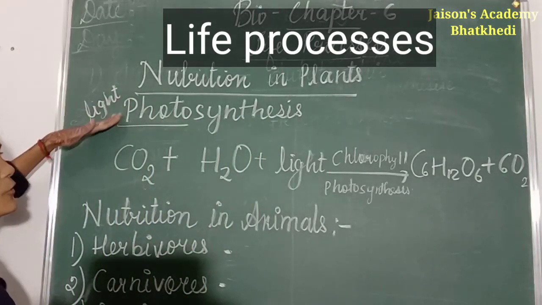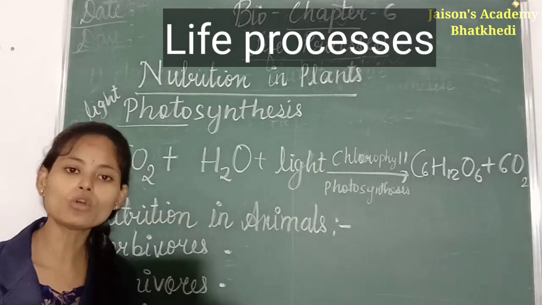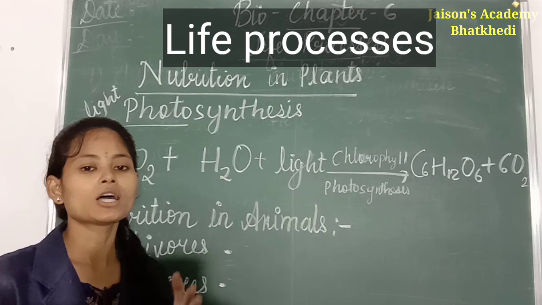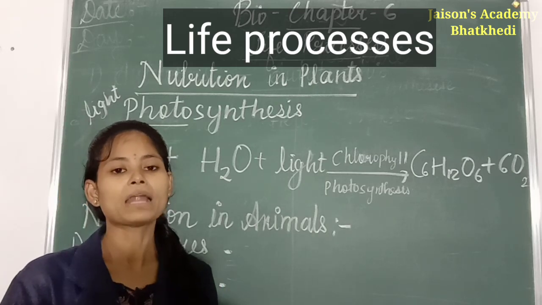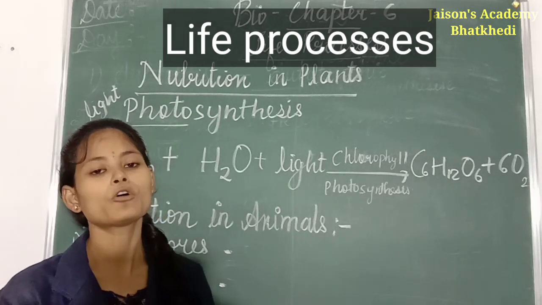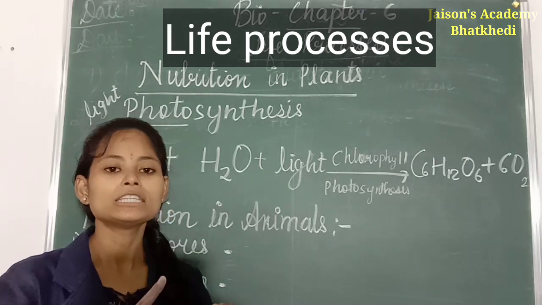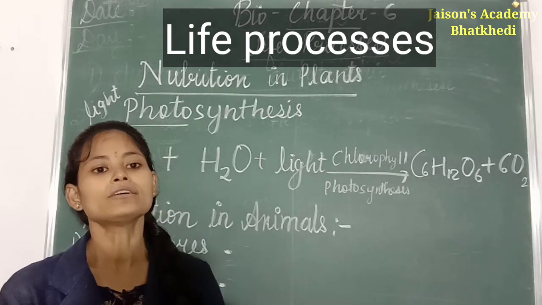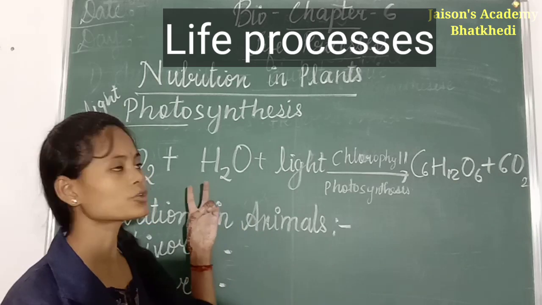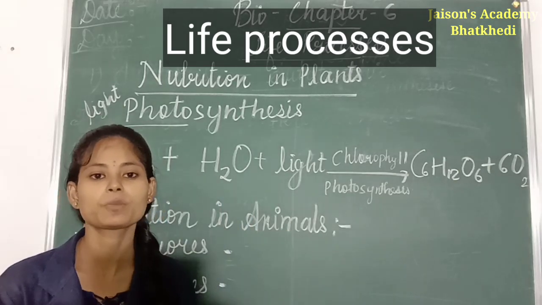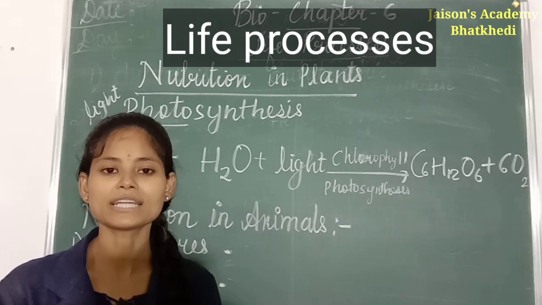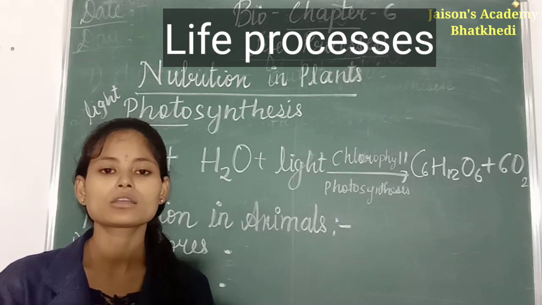So in the presence of light, since they can prepare their own food, that's why the process is called photosynthesis. The process in which plants prepare their own food in the presence of sunlight, carbon dioxide, water and chlorophyll is called photosynthesis.